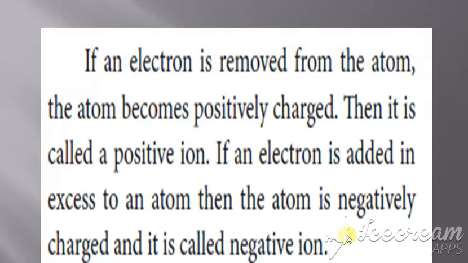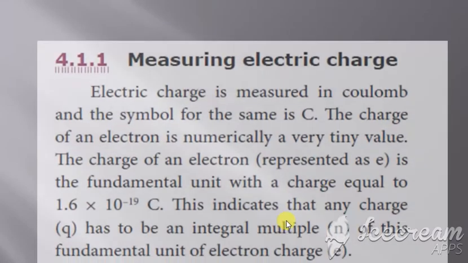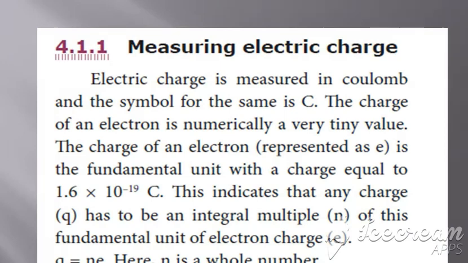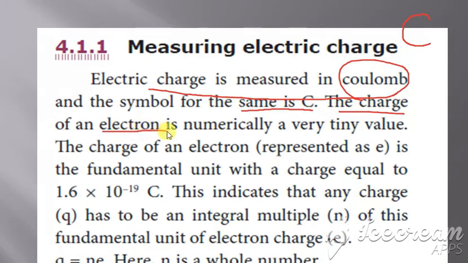Clear with this? Next, we'll see how to measure the electric charge. Charges can be measured in coulomb. So electric charge is measured in what? Coulomb, and the symbol is C. Then the charge of an electron is numerically a tiny value.